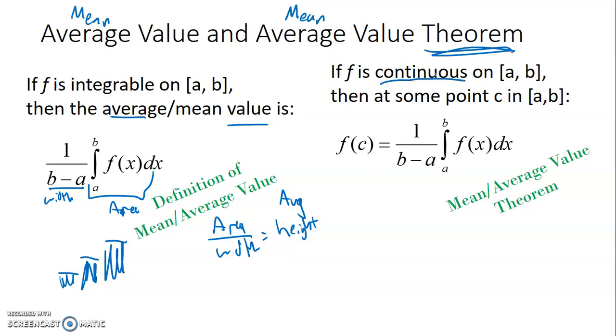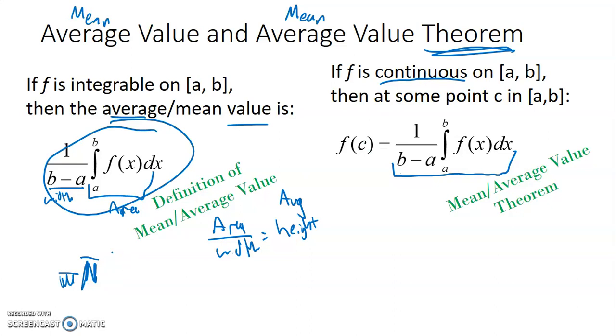Now, the mean value theorem or the average value theorem for integrals basically says that if f is continuous, so not just being integrable, but also being continuous, then we're guaranteed to hit the average value somewhere on that interval. So this part is exactly the same as this whole part over here. But just like the MVT for derivatives, as long as f is continuous, then we're guaranteed to hit the average value.